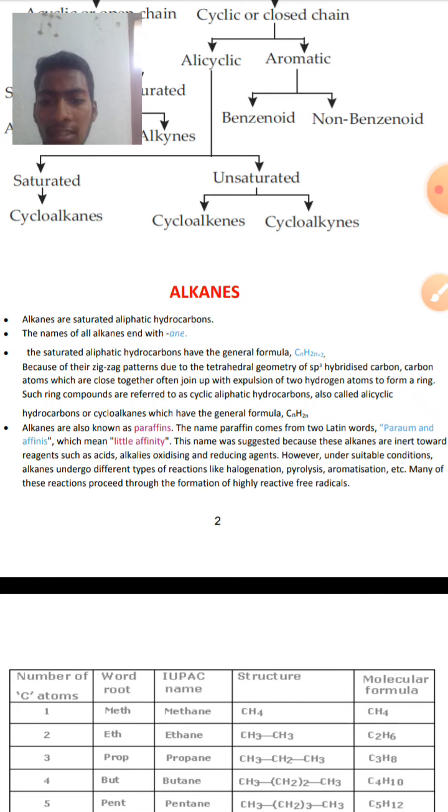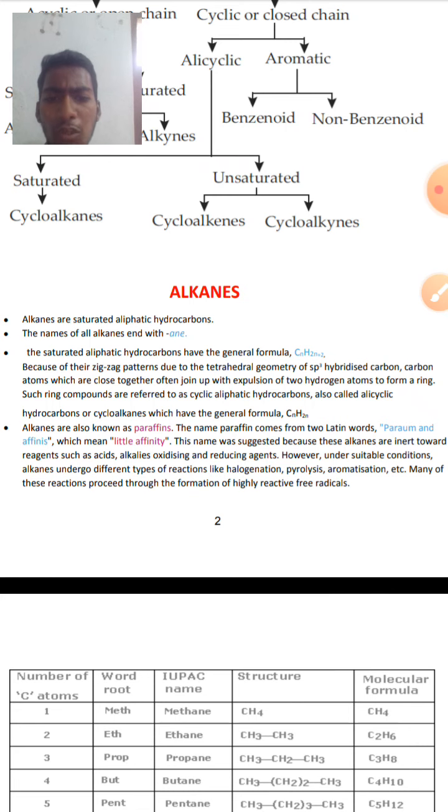They won't react with these acids, alkalis, oxidizing agents and reducing agents. Hence they are given the name paraffins, which have little affinity towards acids, bases, oxidizing agents and reducing agents.